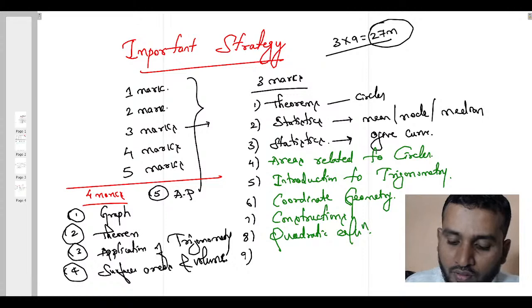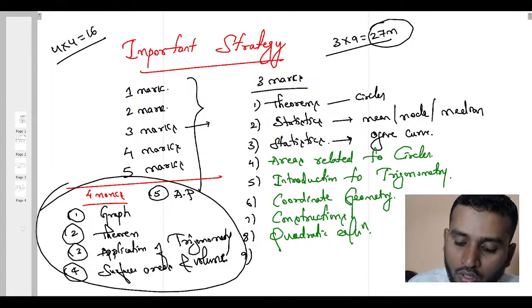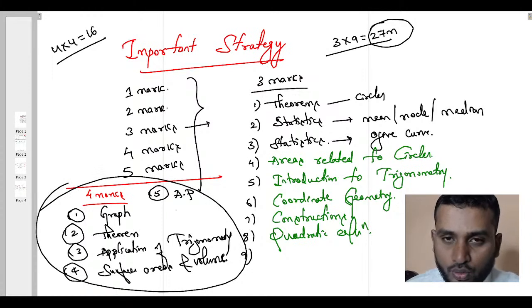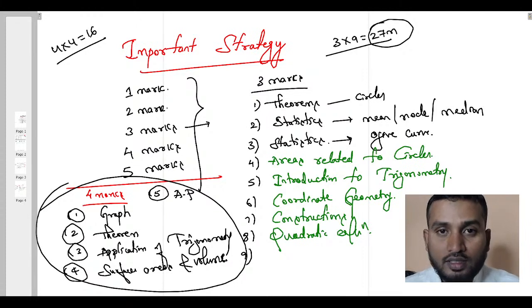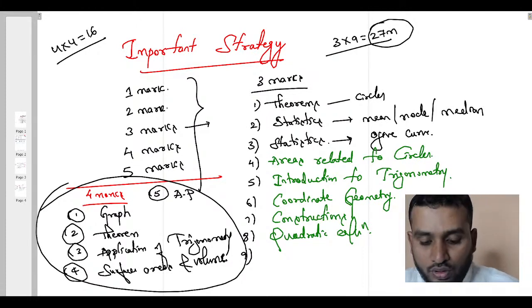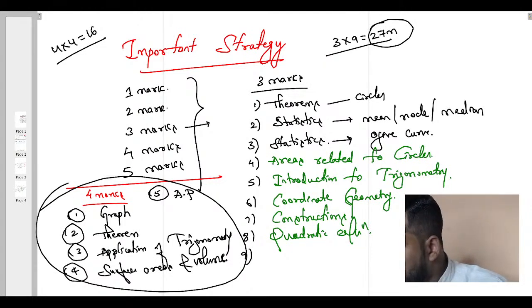In 4 marks we have a total of 4 questions which carry 16 marks. Now, any question out of these 5 volume questions can be asked for 5 marks. Is this clear? Chances are high any question out of this can be asked for 5 marks. Even graph can be asked for 5 marks, theorem can be asked for 5 marks, application of trigonometry also, AP problem also, and surface area and volume also can be asked for 5 marks. Got it?